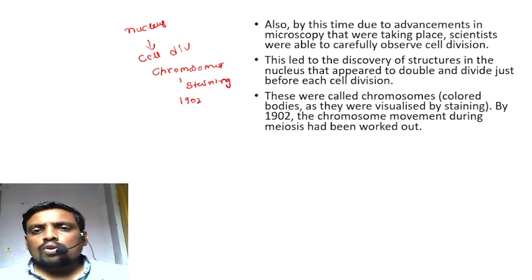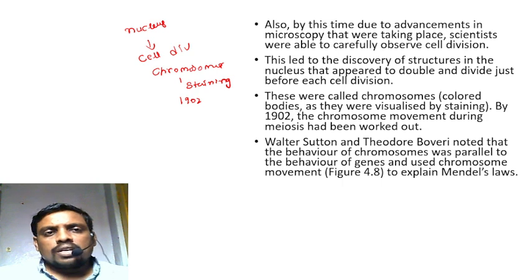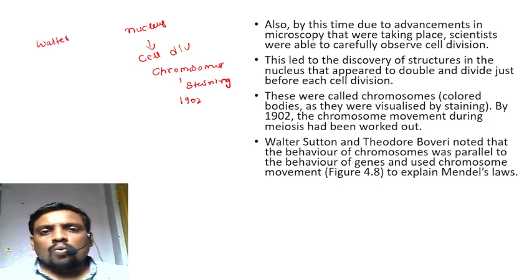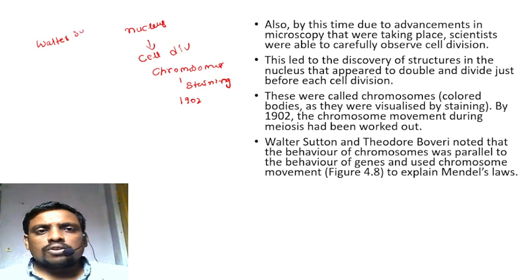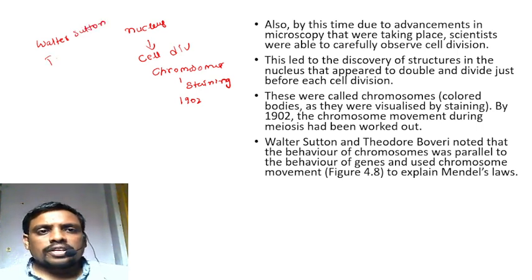By 1902, chromosome movement during meiosis had been worked out. After the discovery of chromosomes, two major scientists came to the field, Walter Sutton and Theodore Boveri. Boveri noted the behavior of chromosomes for the first time.